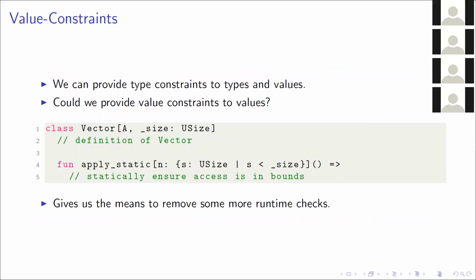Something we could do is, at line 4, add value constraints. This will say that n belongs to some family of values where the values are of type usize and all the values are less than size. So this is great as it looks a bit nicer and also gives us a way to remove some of the runtime checks, as you don't have to dynamically assert that the index is less than the bounds of the vector.